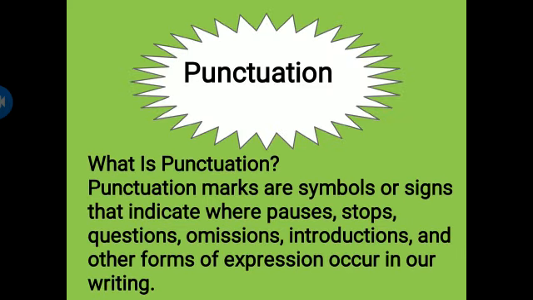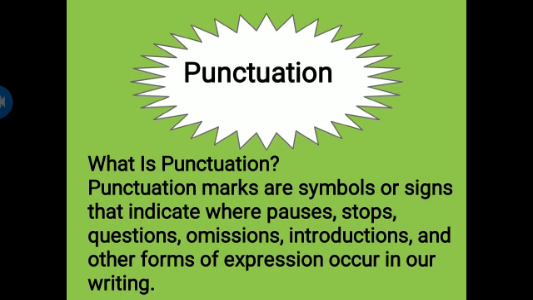The second part of our lecture is punctuation. What is punctuation? Punctuation marks are symbols or signs that indicate where pauses, stops, questions, omissions, introductions, and other forms of expressions occur in our writing. They are known as punctuation marks. For example, when we put a question mark at the end of a question, this is punctuation. And as you can see, this question also begins with the capital letter. That is also punctuation.